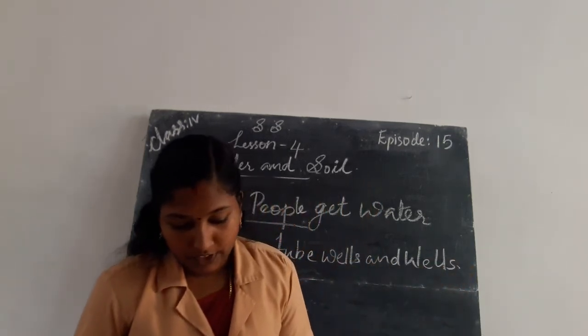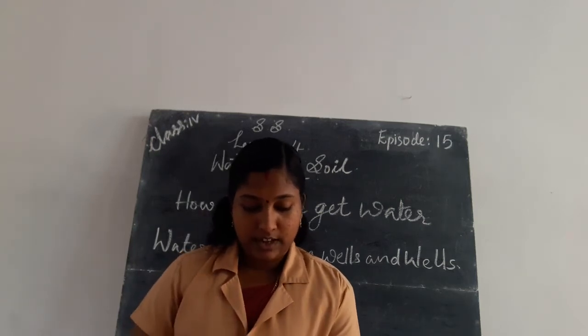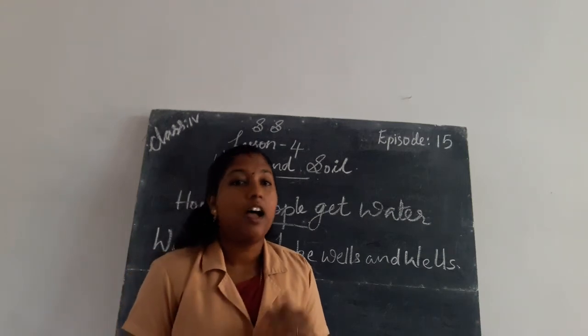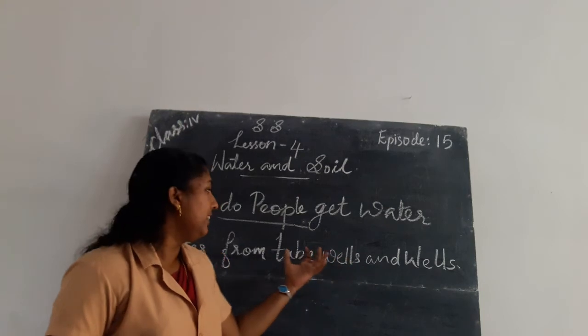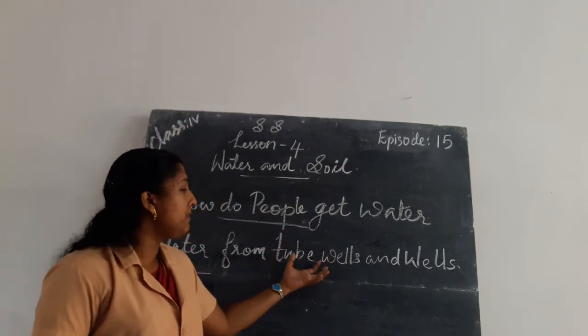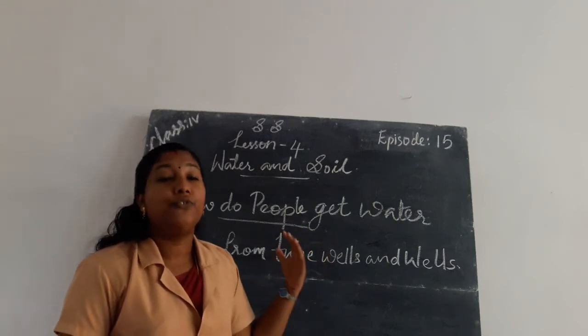We know that in our areas sufficient groundwater is available from tube wells. We get underground water from tube wells, so people make tube wells in their areas for getting fresh water.